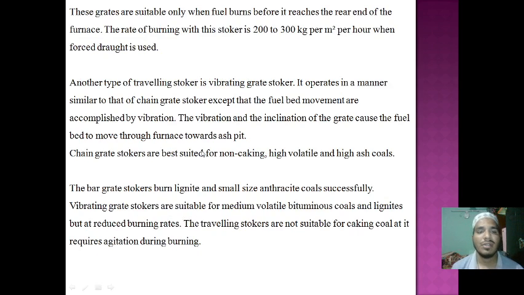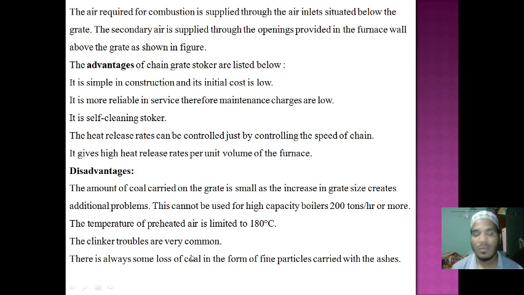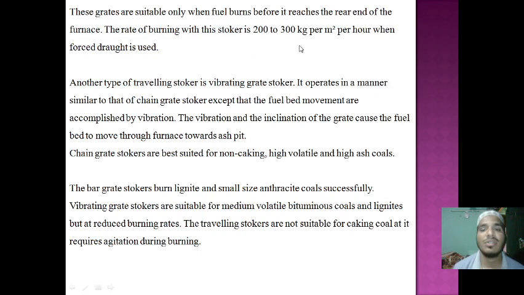The rate of burning for the stoker is 200 to 300 kg. While performing this experiment, the rate of burning for the stoker is considered for one cycle. So in one cycle, we can produce 200 to 300 kg per hour per square meter of grate.